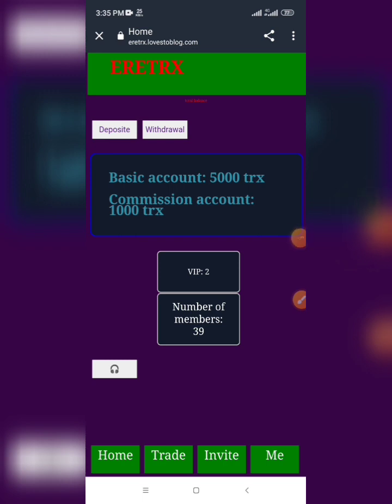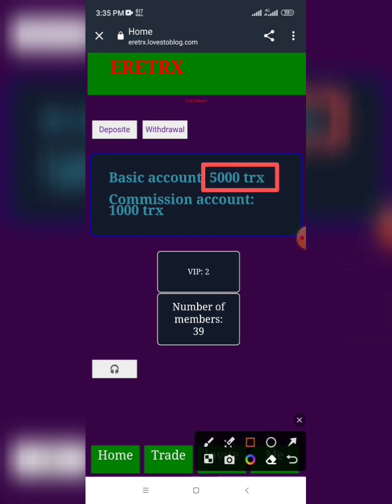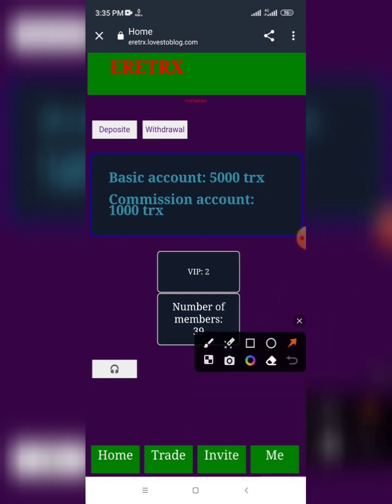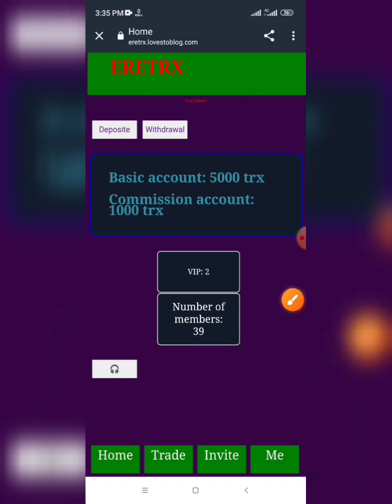Like we see everyone, this is my account in this light platform, and my active deposit is 5,000 TRX everyone, and I have in commission team 1,000 TRX. My VIP is 2 and this is my team number. If you want to contact customer service, click this, if you have any problem. And if you want to deposit from here, and if you want to withdraw from here, and if you want to invite your friends from here.